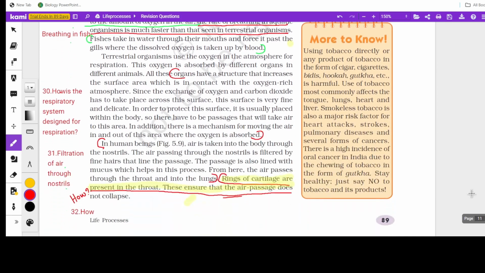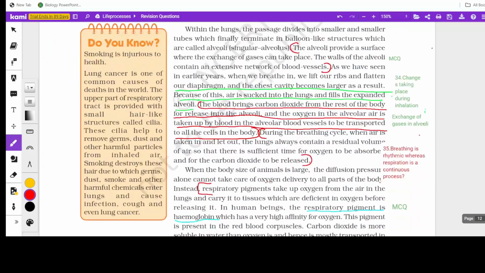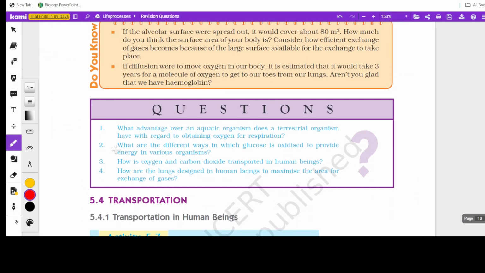This question can be asked in a different way. You can see the in-text question here: What advantage over an aquatic organism does a terrestrial organism have with regard to obtaining oxygen for respiration?